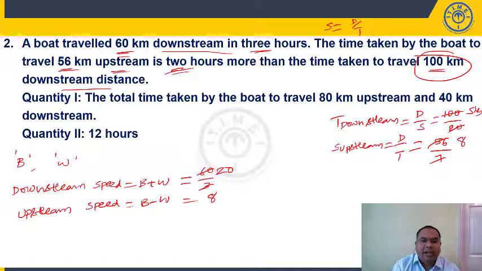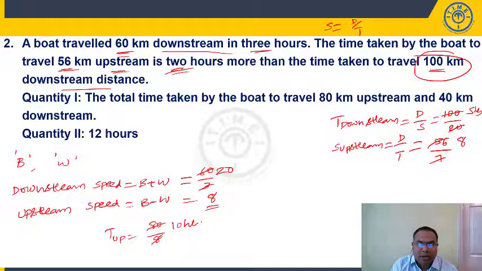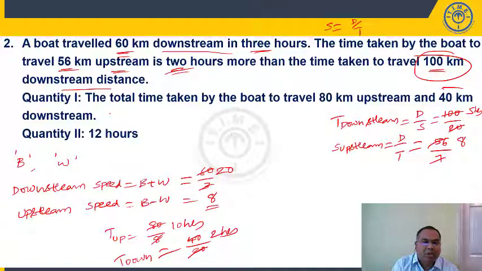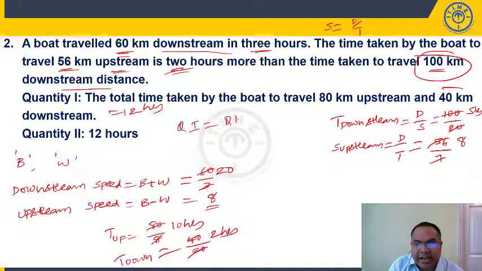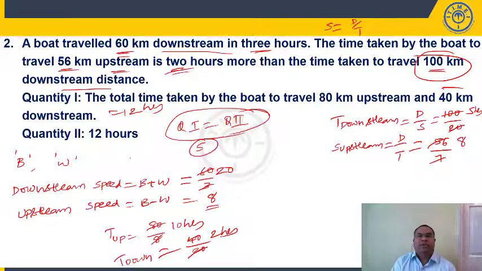Now, what is my quantity 1? Total time taken to travel 80 kilometers upstream. So, time taken for upstream, time is equal to distance by speed. So, 80 by upstream speed. So, it is 10 hours. Then time taken for downstream. Here he is traveling 40 kilometers downstream. So, distance 40, downstream speed is 20. So, it is taking 2 hours. So, what is the total time taken? 10 plus 2, total time taken is 12 hours. Quantity 2 is 12 hours. We can say quantity 1 is equal to quantity 2 and we will say option 5.